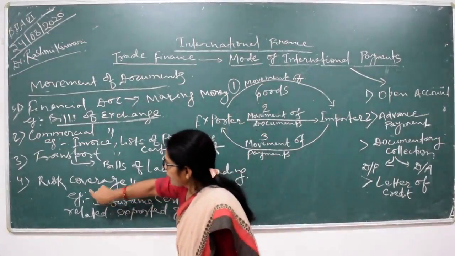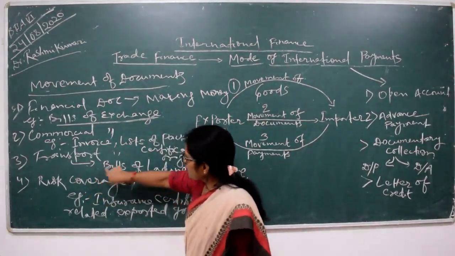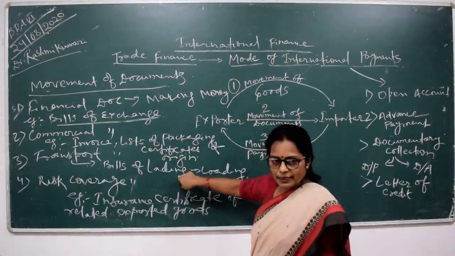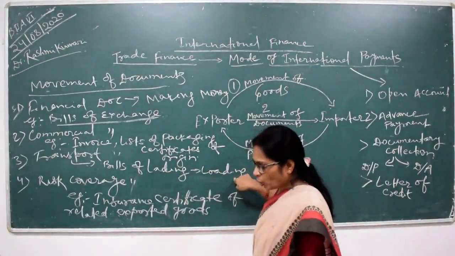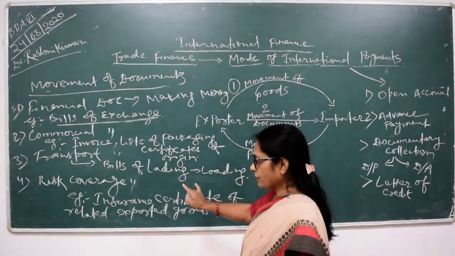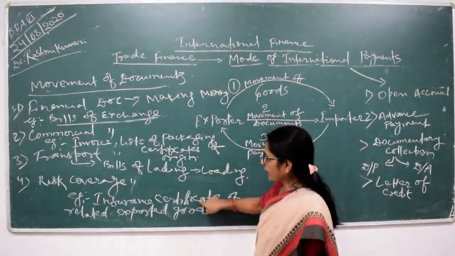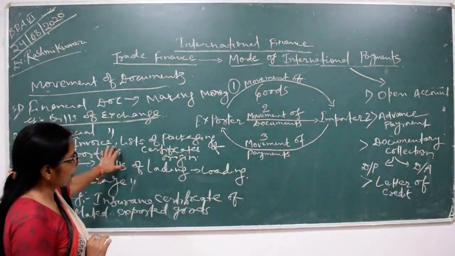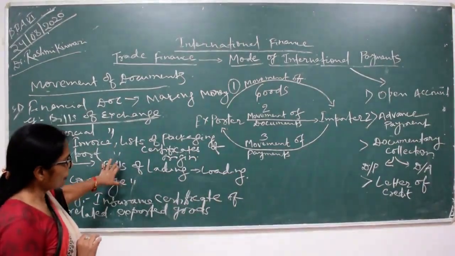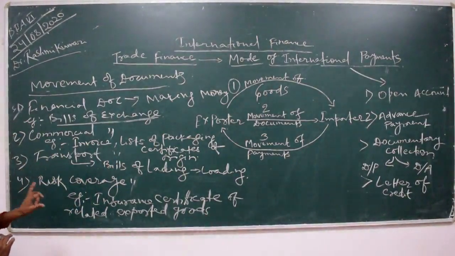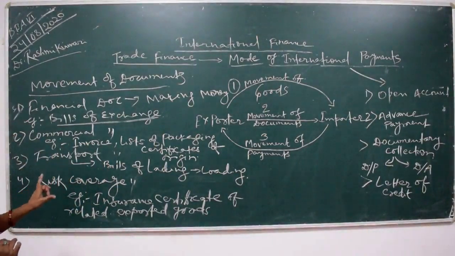Now third one is transport documentation, that is the bills of lading, which means the bills of loading of the goods. And fourth is risk coverage. The example of this type of document is the insurance certificate of related exported items. Okay, when these four types of documents are applied in the movement of payment, the most important one is the bills of lading.